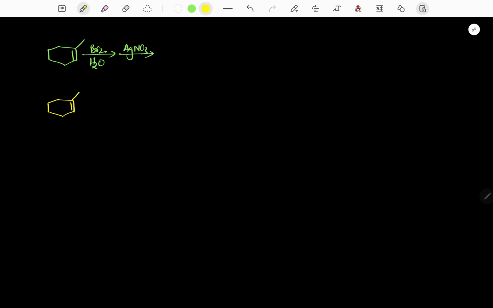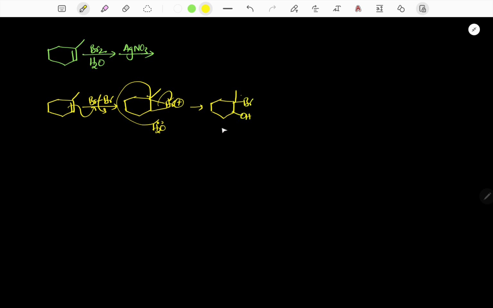Alkene treated with bromine water. So when alkene is treated with bromine water, the alkene reacts with Br plus, and the leaving group will leave. So bromine forms a 3-membered ring. Now it reacts with the most available nucleophile, at the tertiary carbon. Finally it gives the corresponding product like this. So this overall reaction is anti-addition.